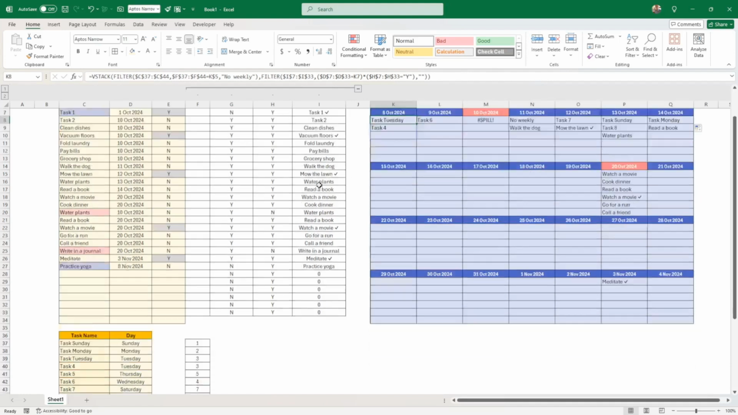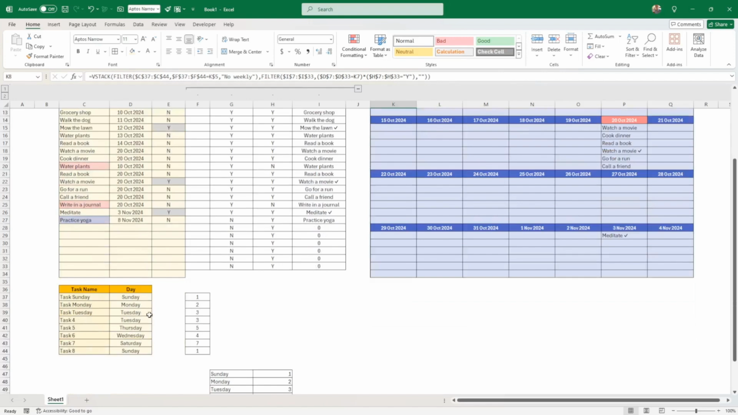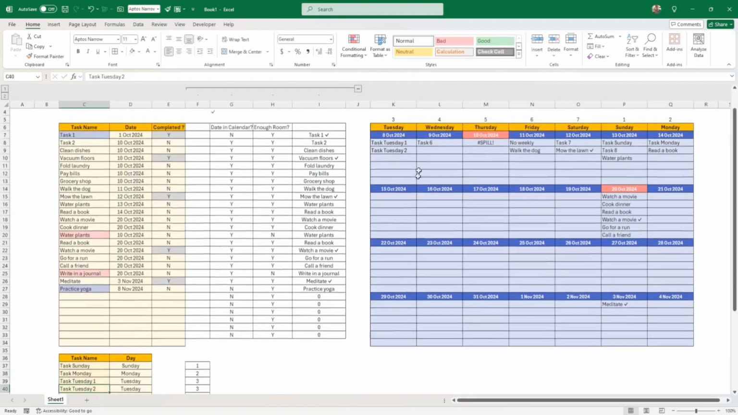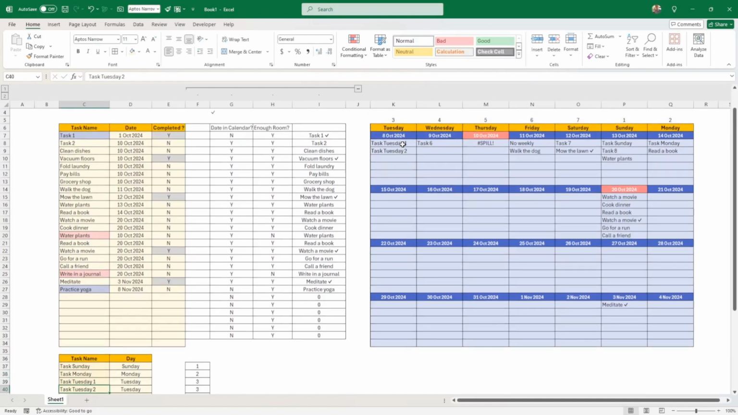So here, let's say Tuesday. There was one task on Tuesday. Actually, I had 2 tasks on Tuesday. That's interesting, task Tuesday 1 and task Tuesday 2. So they are here. It's done it. I just need to add a task on the 8th of October here too, so this is working. This is good.